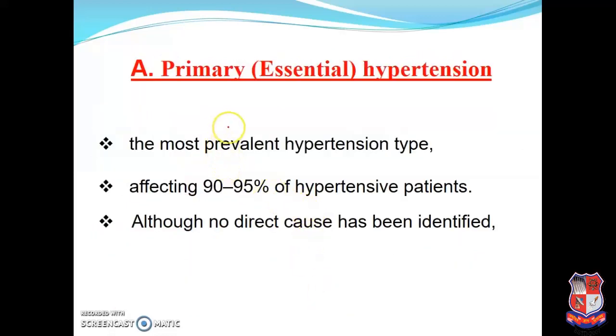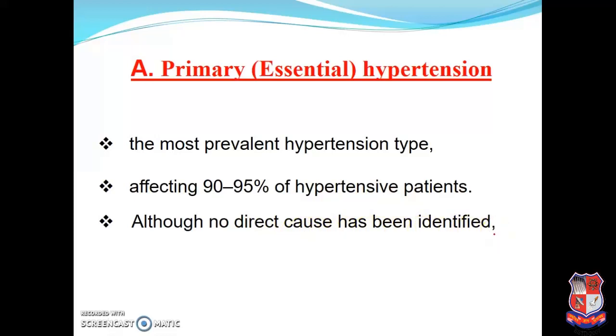First, primary or essential hypertension is the most prevalent hypertensive type, that means 90 to 95% of the population suffering from hypertension has essential hypertension. No direct cause has been identified.